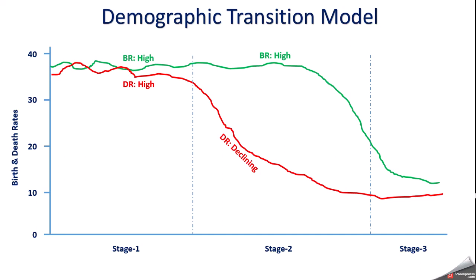And then in the third stage, birth rate is low and death rate is also low. That means it is about 10 per thousand, birth also and death also. So this diagram you can draw in your notebook and practice and understand. If you understand this diagram, you can write the model, and if you understand the model, then you can make this diagram. It's very simple.